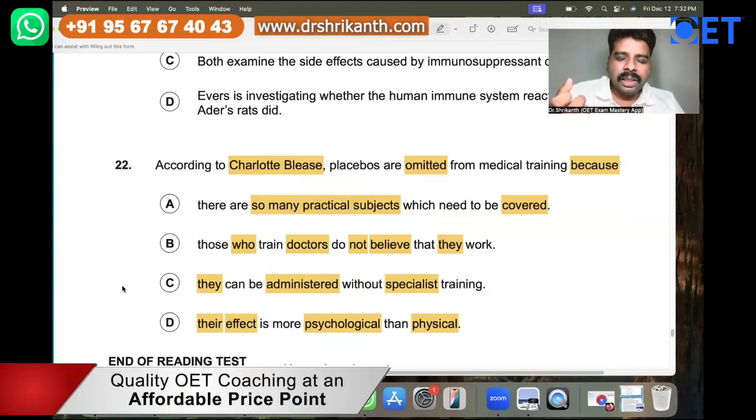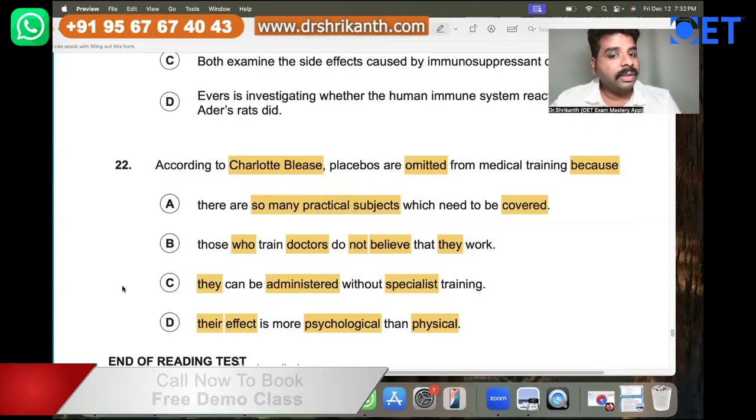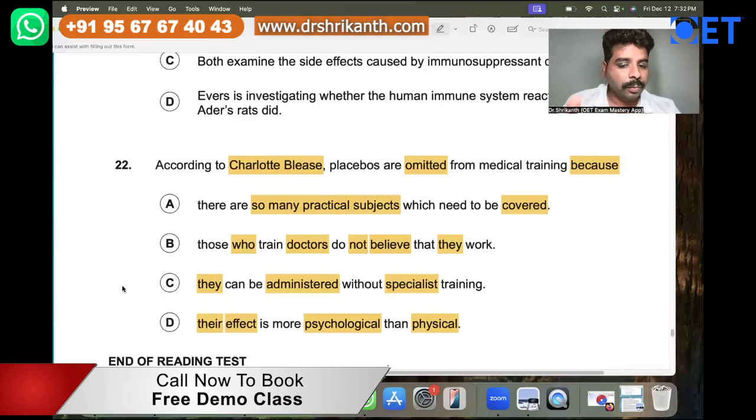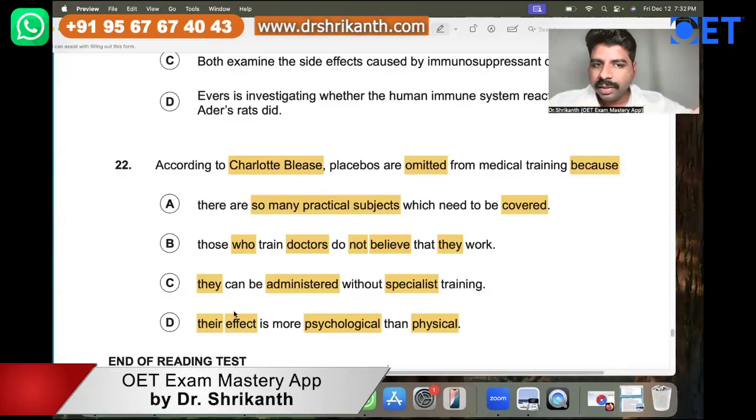Even if you're giving distilled water to a patient and telling them, "I am giving you medicine," the patient is taking distilled water but believes they're taking medicine, and that belief helps them to cure themselves. That is what we call the placebo effect. Right. So here, on your examination day, you really need to comprehend the question.